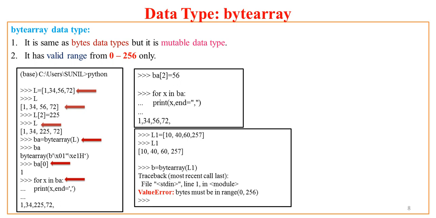So dear friends, with this we are done with this part on why immutability, along with two new data types. New in the sense that we have studied them for the first time. So bytes and bytearray: we have seen the difference that bytes is immutable, holding a range from 0 to 256, and bytearray is mutable but has the same range, 0 to 256.